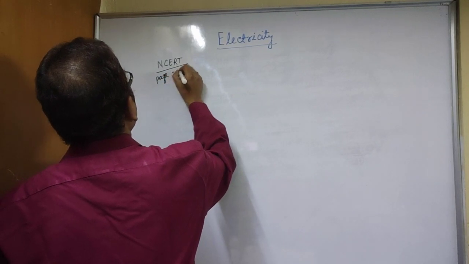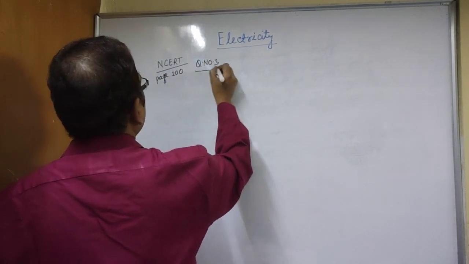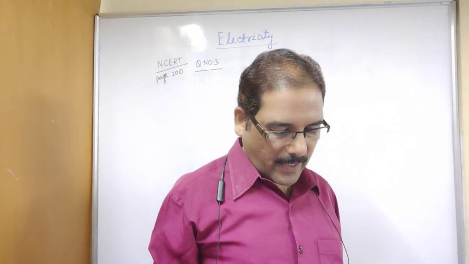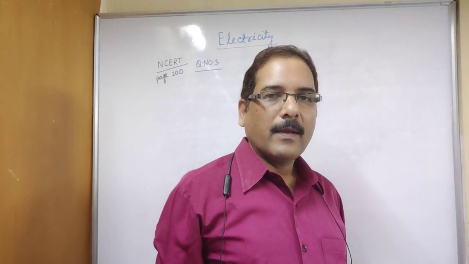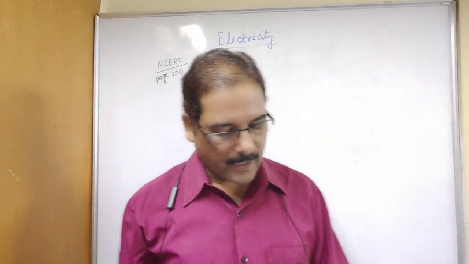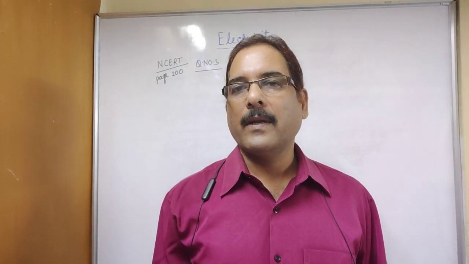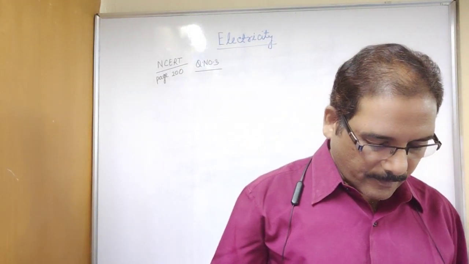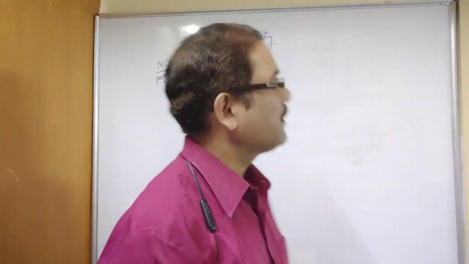NCERT page 200, we are solving question number 3. What you have to calculate? The number of electrons constituting 1 coulomb of charge. If they ask how many electrons are there in 1 coulomb of charge, directly you can write 6 into 10 to the power 18 electrons as we have written today. But you have to calculate.